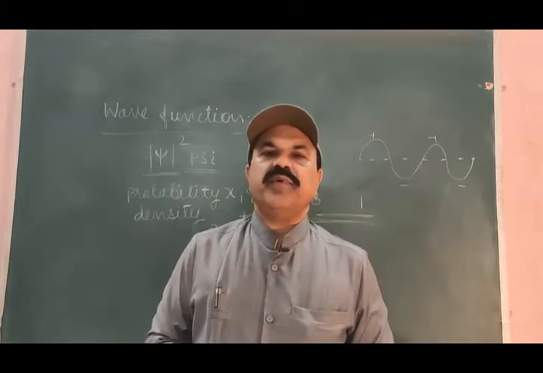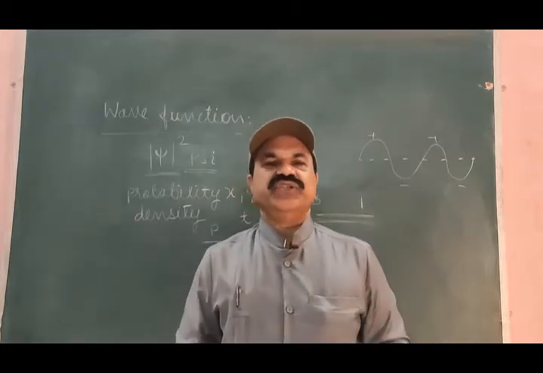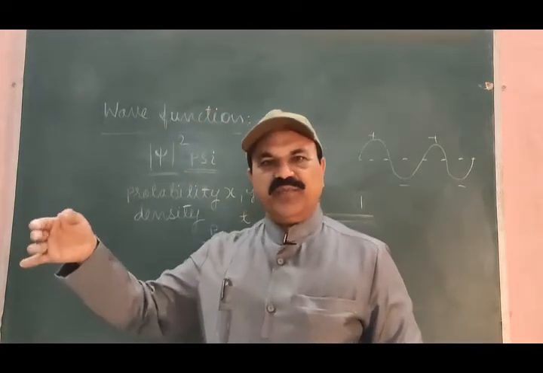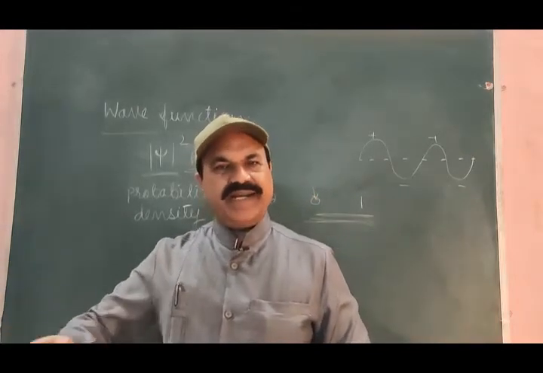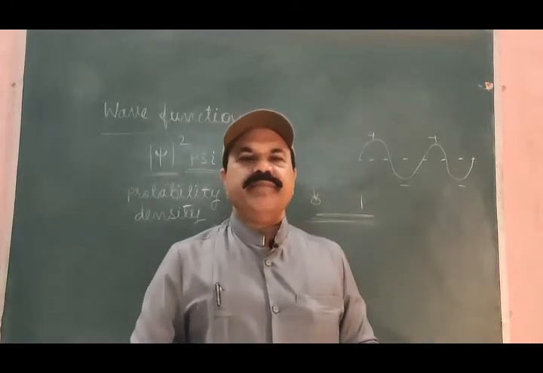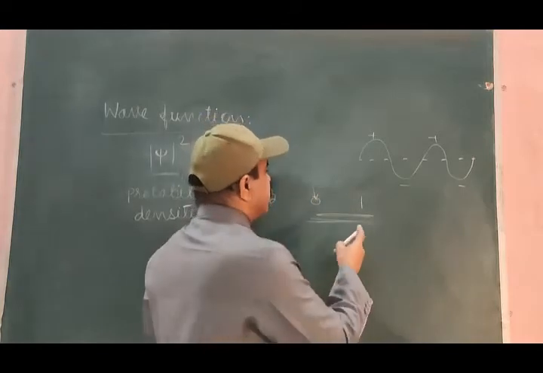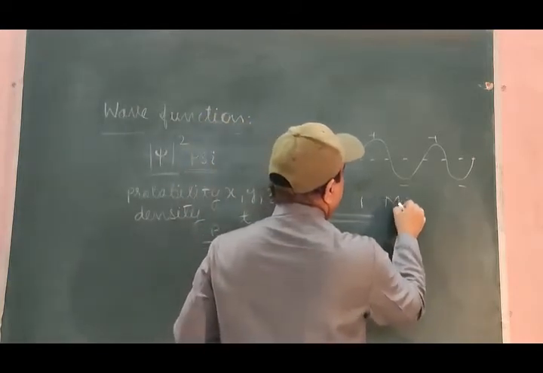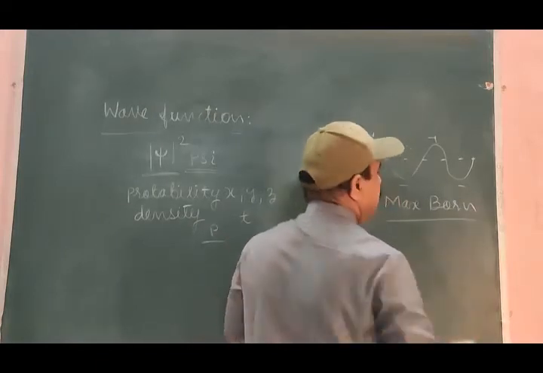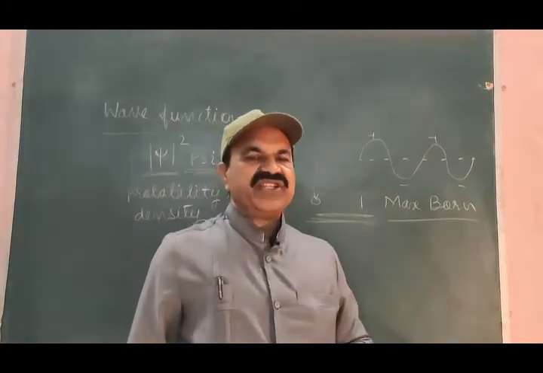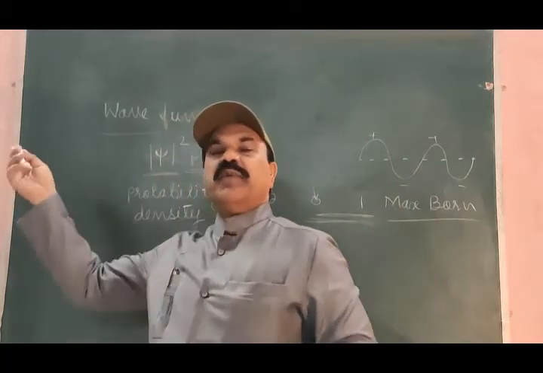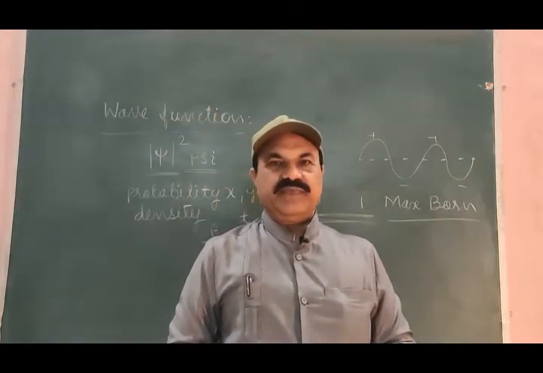Unless and until the probability density is zero, there is a finite possibility of locating the moving body at a certain position at a certain point. This interpretation was made by the physicist Max Born. Max Born made an interpretation that however small the value of probability density, it should be finite.